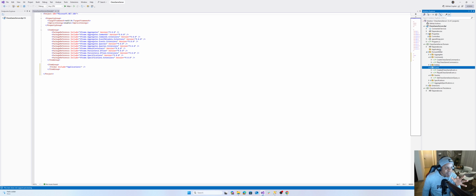So in applications, we will now create a composition layer, if I may call it that.